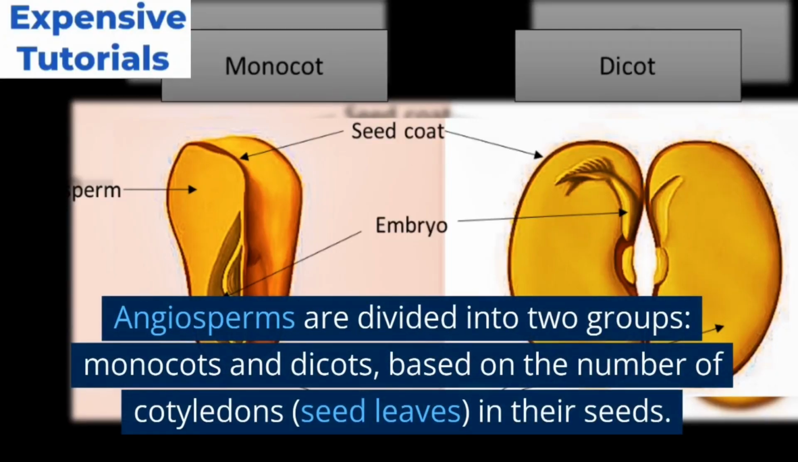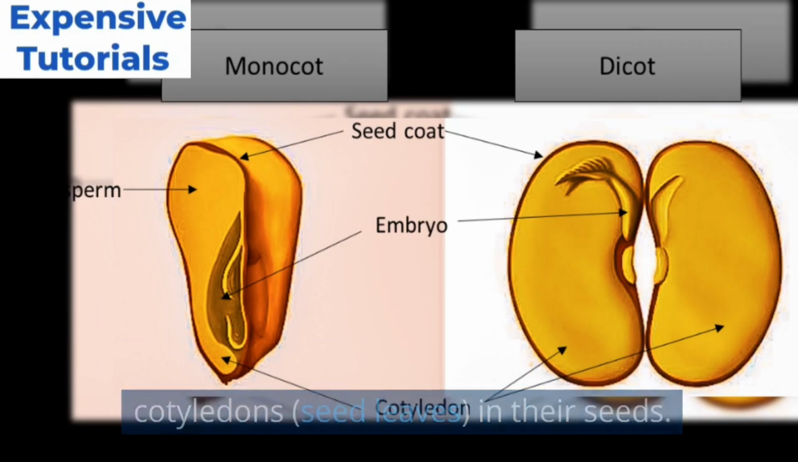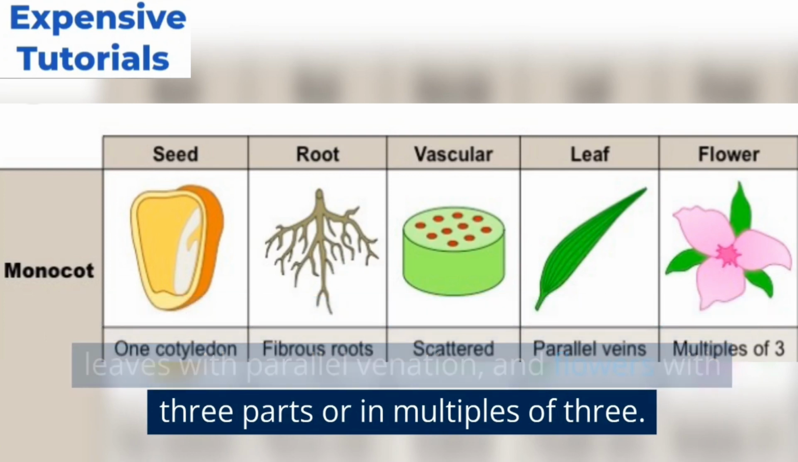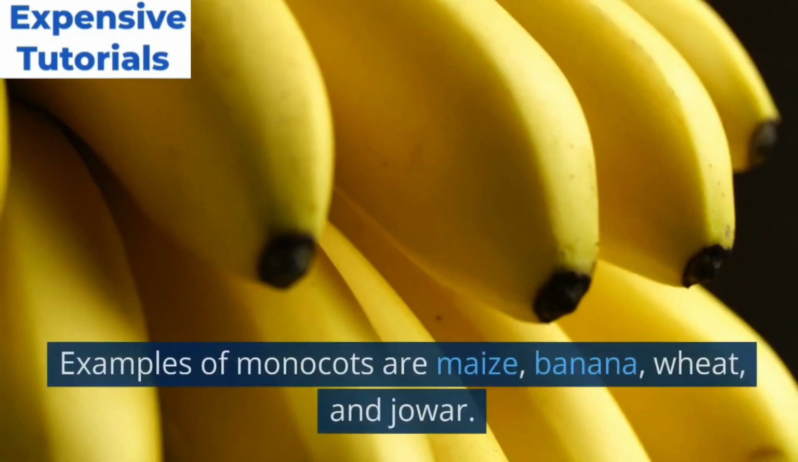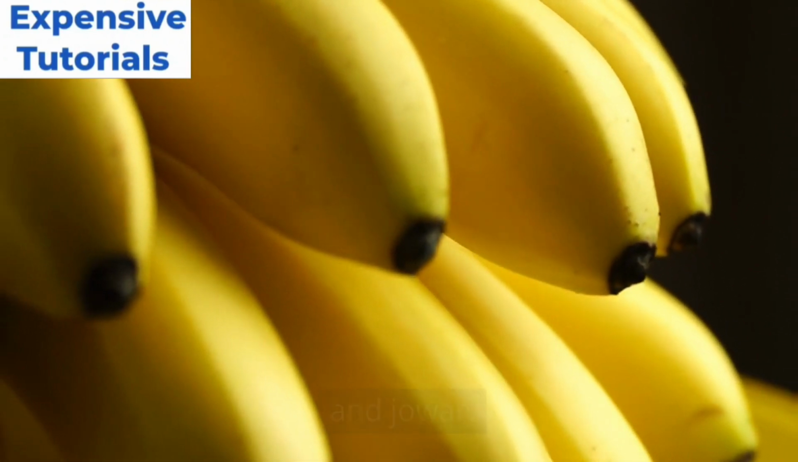Angiosperms are divided into two groups, monocots and dicots, based on the number of cotyledons, seed leaves, in their seeds. Monocots have fibrous roots, unbranched stems, leaves with parallel venation, and flowers with 3 parts or in multiples of 3. Examples of monocots are maize, banana, wheat, and jowar.